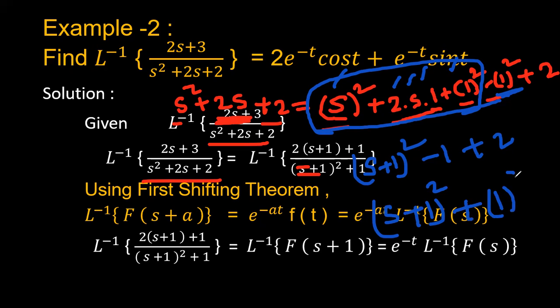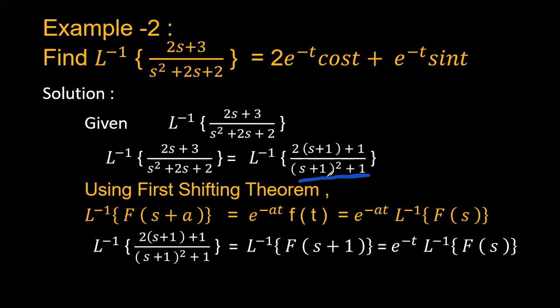Okay, so then this can also be written as 1 square here. So this is the way you got this expression. Okay, you got this simplification. Right, so here in the denominator, if you have the s plus a, wherever you will have the s term, there you have to simplify. There you have to put the same s plus 1, because in the denominator it is shifted by s plus 1.